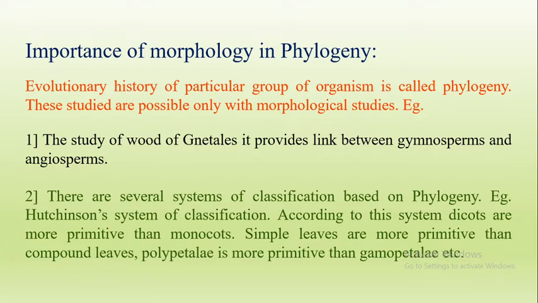Then another example, there are several systems of classification based on phylogeny. For example, the Hutchinson system of classification. There are a number of natural systems, the Bentham and Hooker system, and the Hutchinson system. According to the Hutchinson system of classification, dicots are more primitive and monocots are more advanced. Simple leaves are more primitive and compound leaves are more advanced. Polypetaly is more primitive and gamopetaly is advanced.